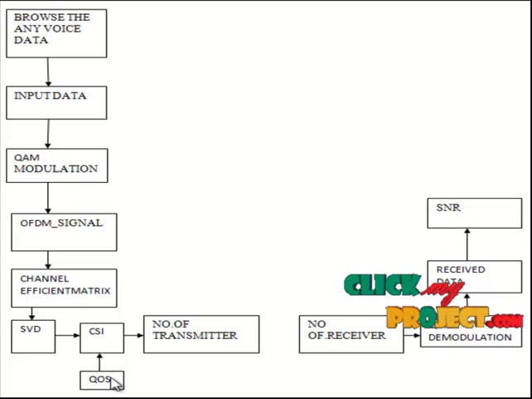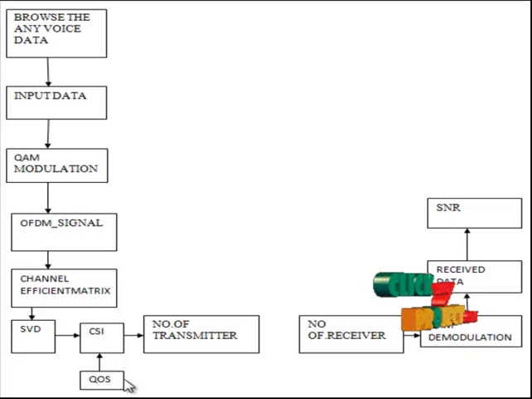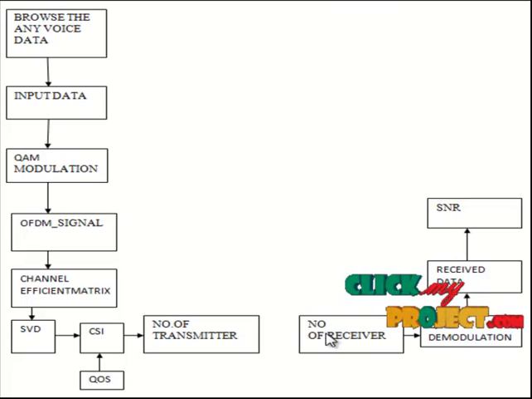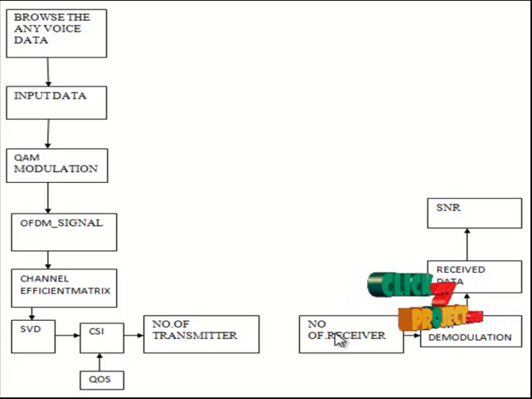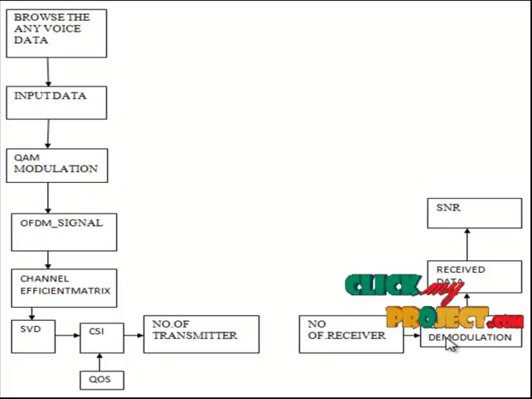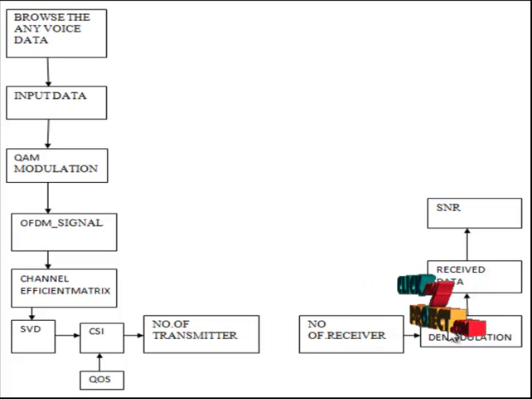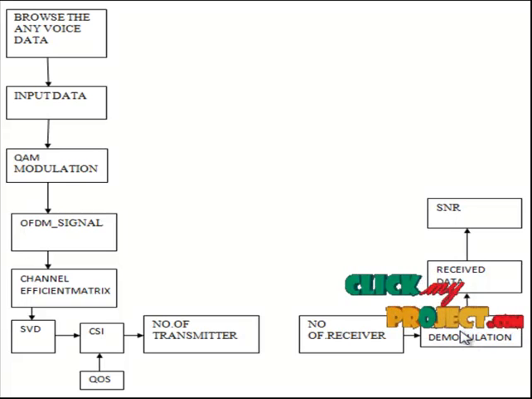The main parameter of quality of service is path delay. Path delay is calculated from the channel state information, and the path delay graph is plotted. Then they go to the transmitter. The transmitter transmits the OFDM signal. Then the receiver receives the OFDM signal, and the same process is followed in reverse by this method.